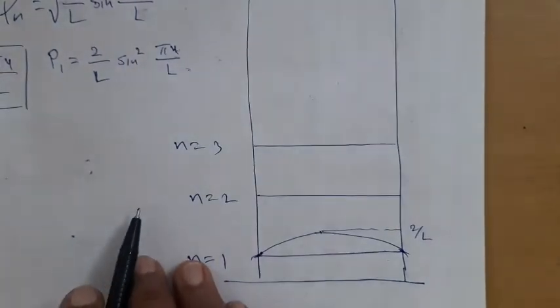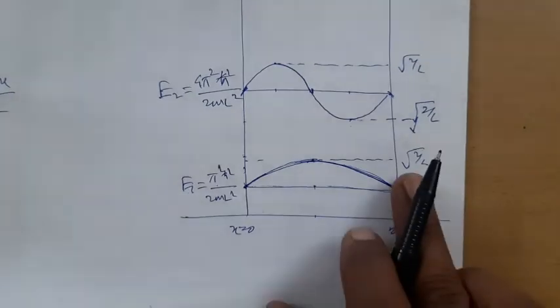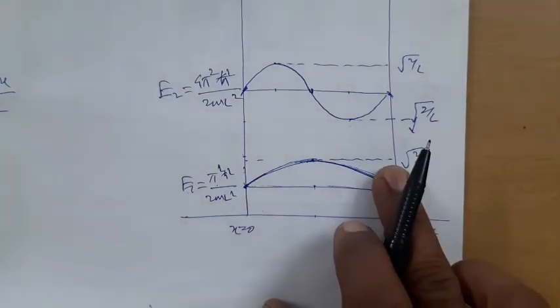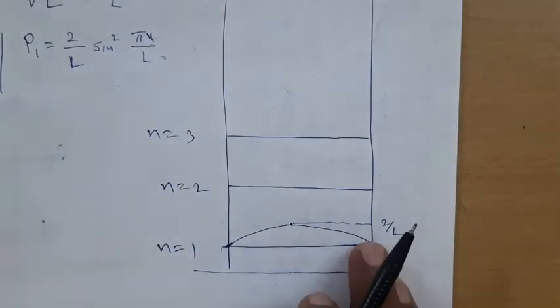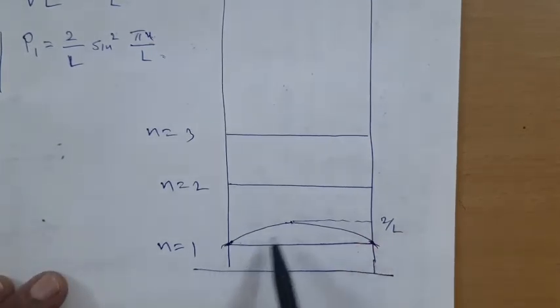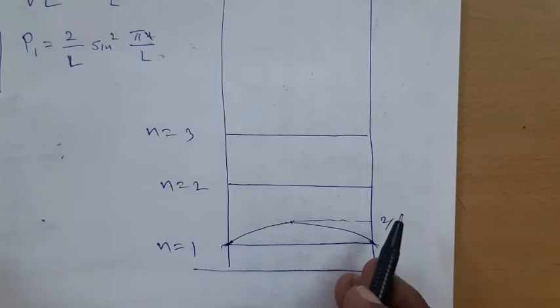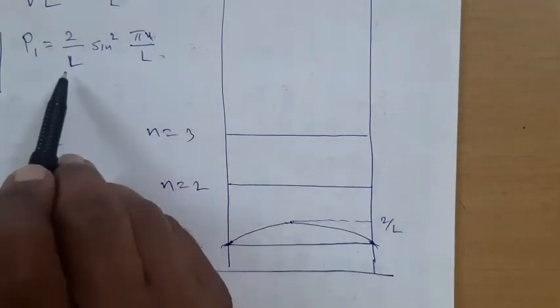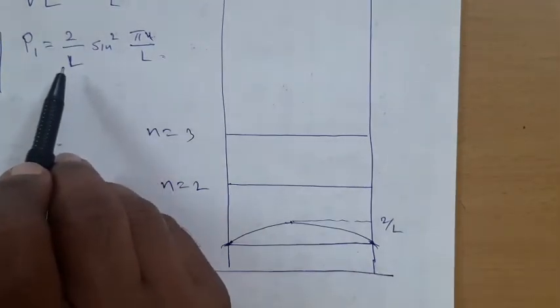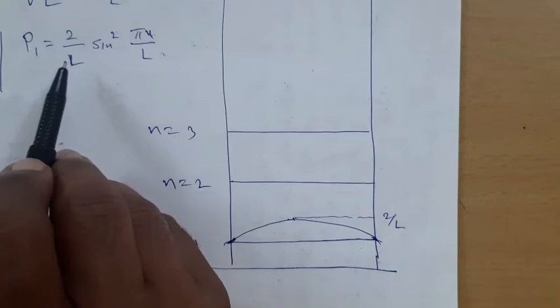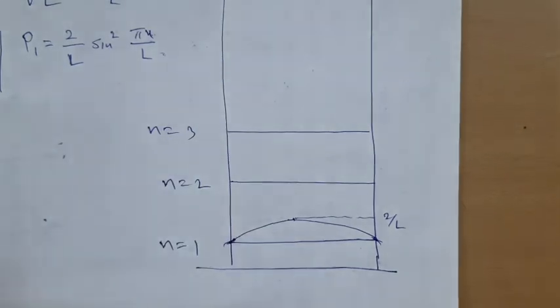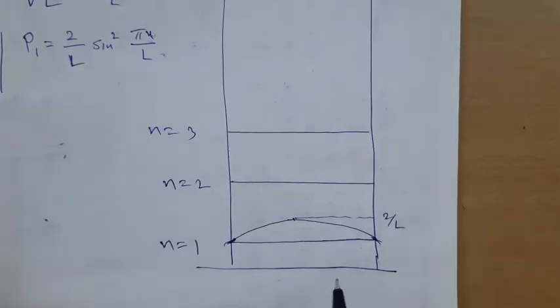Now if you observe the wave function, then the peak was at root of 2 divided by L, and now it is at 2 divided by L. Interesting thing is that the total area under this curve is 1, and it is obvious because the root 2 divided by L is the value of A, which is drawn from the normalization condition. Fine.